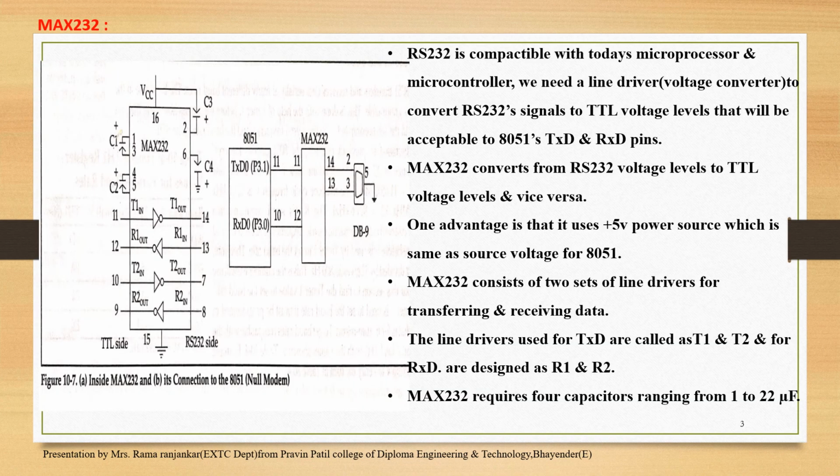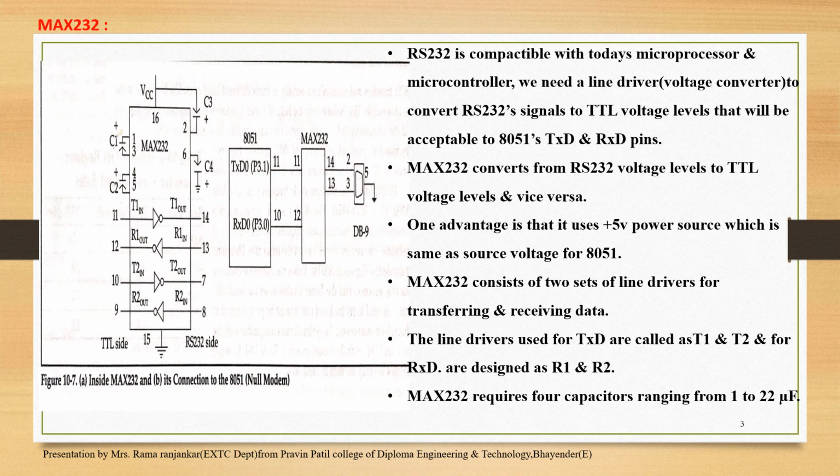Now this is a diagram for MAX 232. RS-232 is compatible with today's microprocessors and microcontrollers. We need a line driver, that is a voltage converter, to convert the RS-232 signals to TTL voltage levels that will be acceptable to the 8051 TXD and RXD pins. MAX 232 converts RS-232 voltage levels to TTL voltage levels and vice versa.